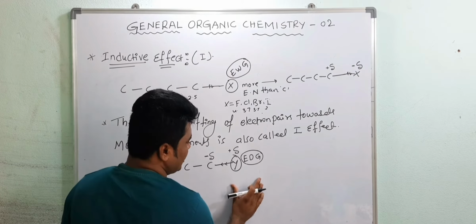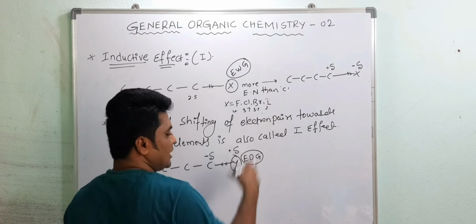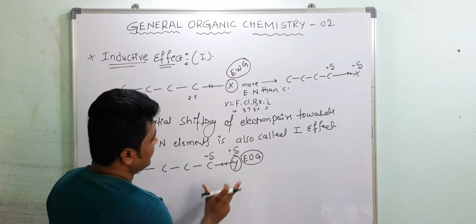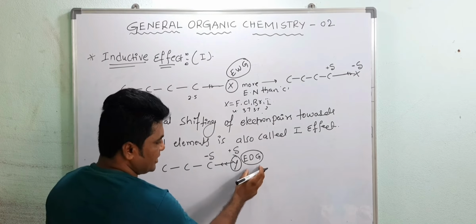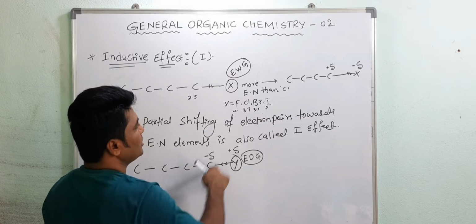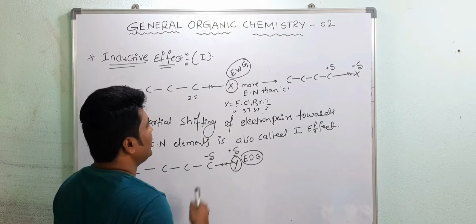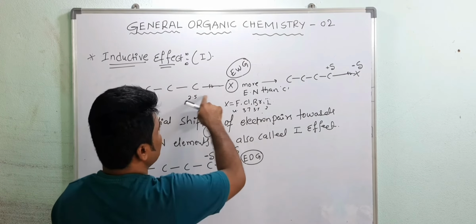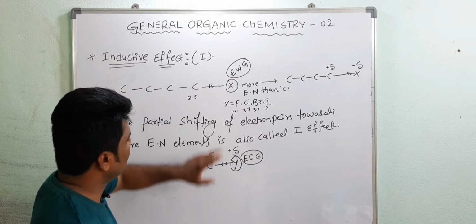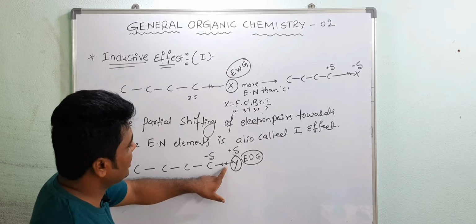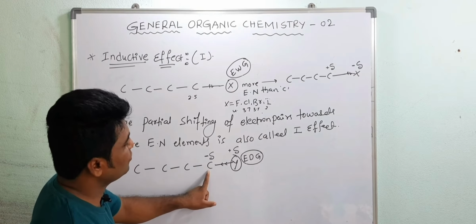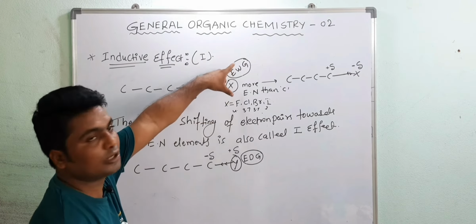Actually this is called the positive inductive effect, and this is the negative inductive effect. I will explain in the next concept, but for the time being just see, if Y is an electron donating group, electrons are pushing towards the carbon chain, and if it is an electron withdrawing group, electrons are pulled from the carbon chain. In both cases the net result is that electrons move towards the more electronegative element. Here carbon is the more electronegative element, here the halogen is the more electronegative element.